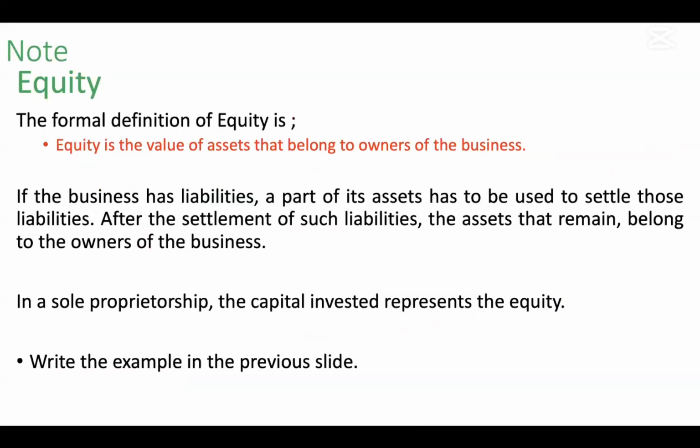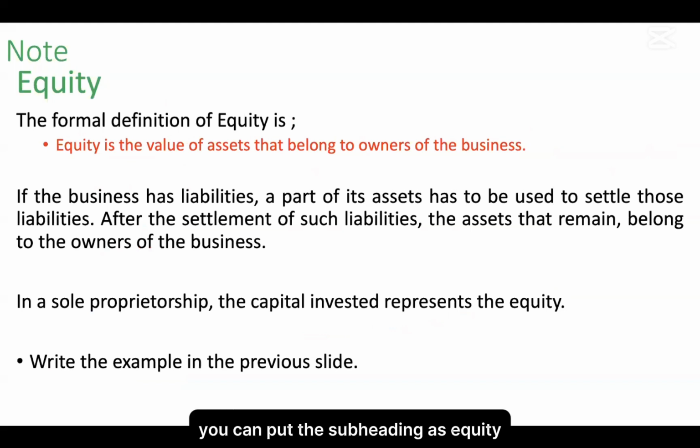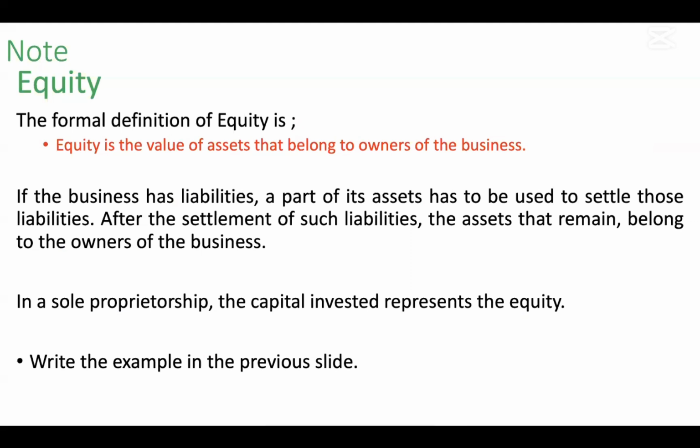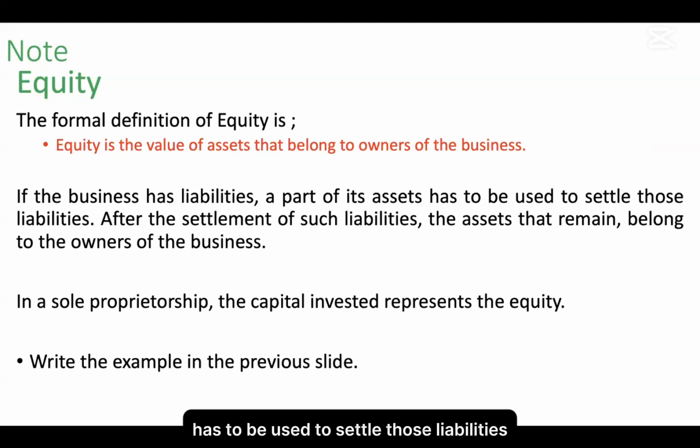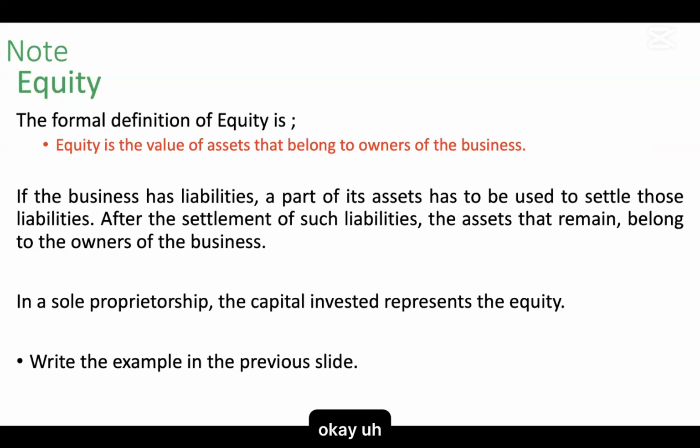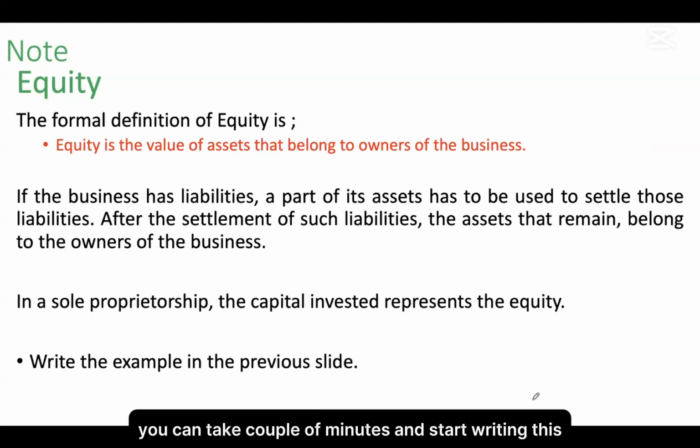Then let's write down the note. The formal definition, you can put the subheading as equity. The formal definition for equity is the value of assets that belong to the owner of the business. If a business has liabilities, a part of its assets has to be used to settle those liabilities. After the settlement of such liabilities, the assets that remain belong to the owner of the business. In a sole proprietorship, the capital invested represents the equity. You can take a couple of minutes and start writing this.